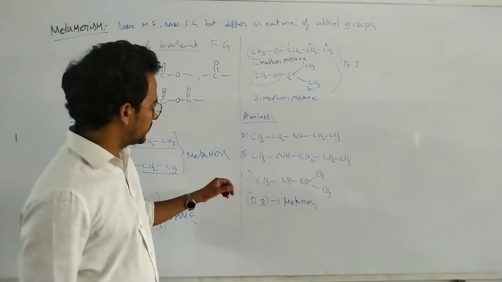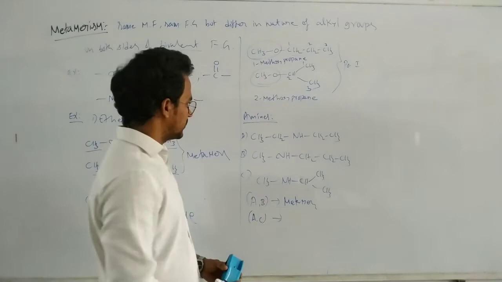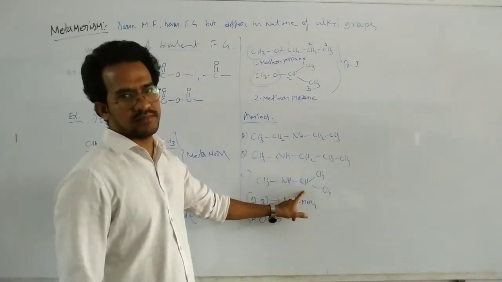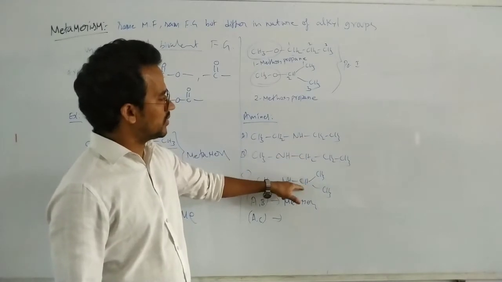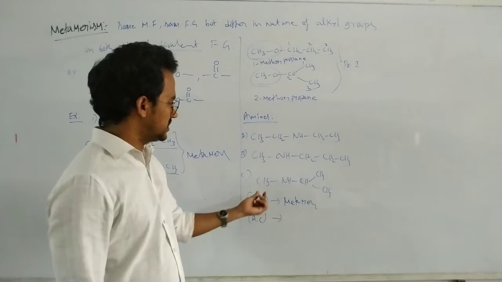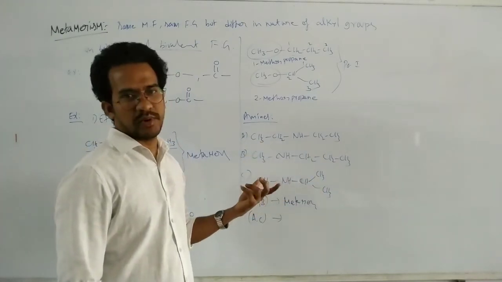Now coming to this one, A and C. Here ethyl, ethyl. In this case, methyl and isopropyl. So from this compound to this compound, a different nature of alkyl groups on both sides. Here ethyl, ethyl, and methyl, isopropyl.